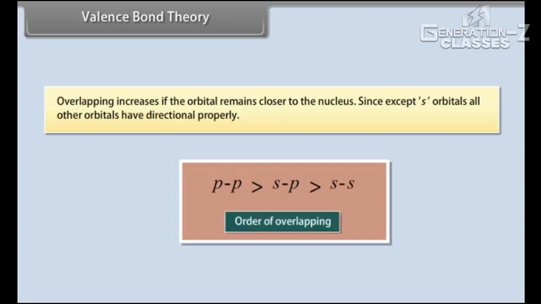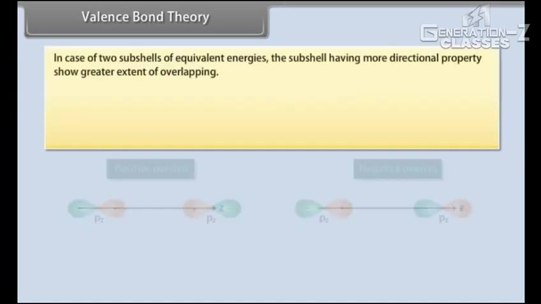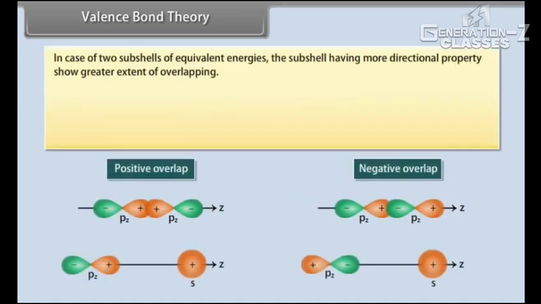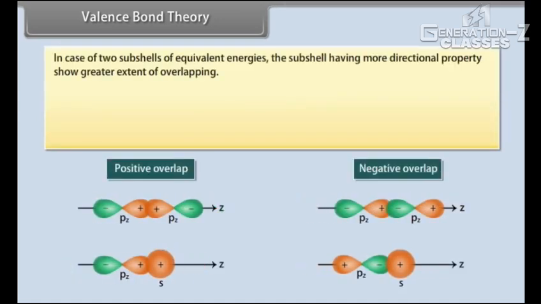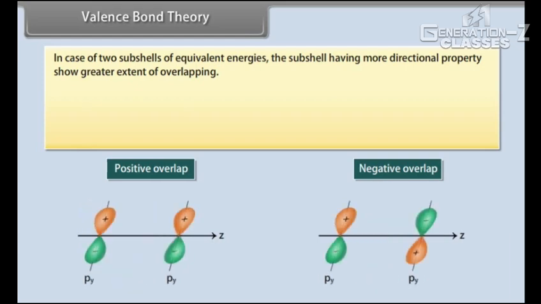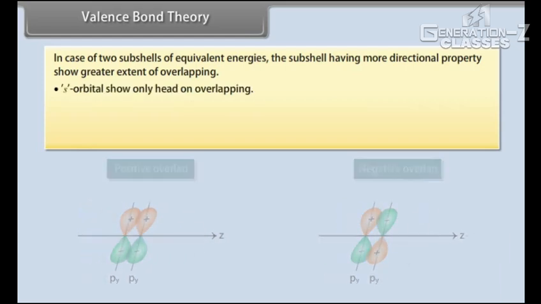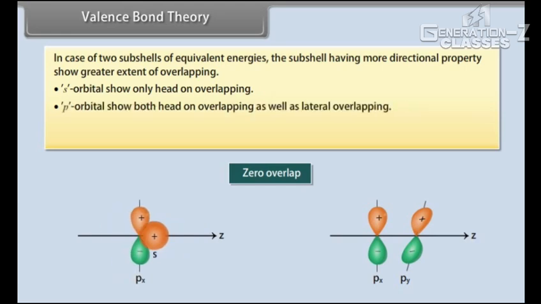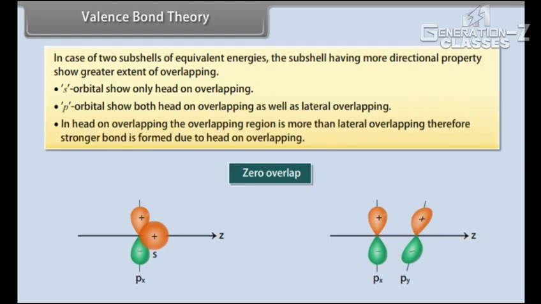Except s orbitals, all other orbitals have directional property. In case of two subshells of equivalent energies, the subshell having more directional property shows greater extent of overlapping. S orbitals show only head-on overlapping. P orbitals show both head-on overlapping as well as lateral overlapping. In head-on overlapping, the overlapping region is more than lateral overlapping. Therefore, stronger bond is formed due to head-on overlapping.